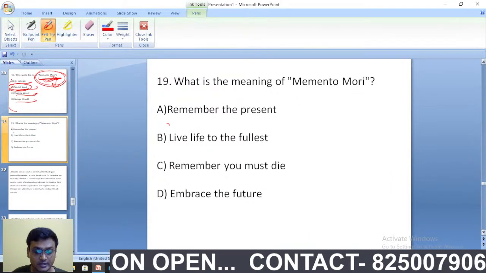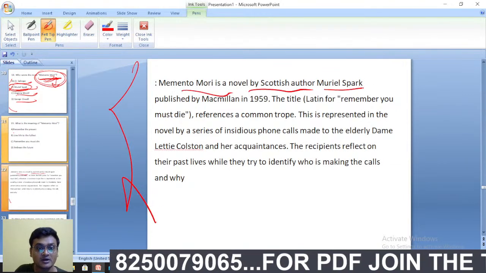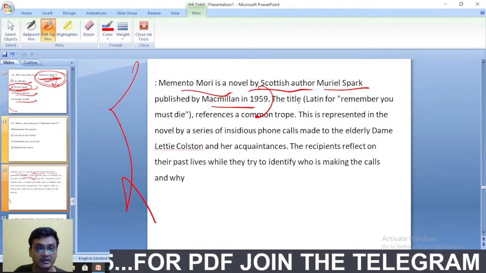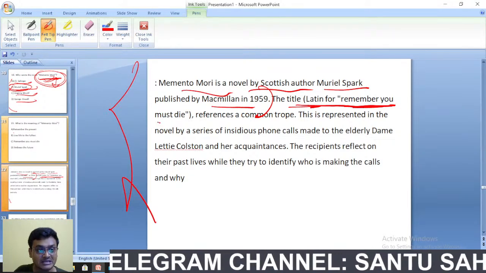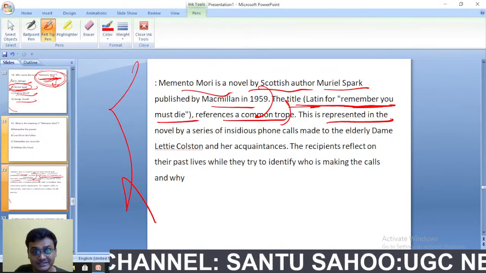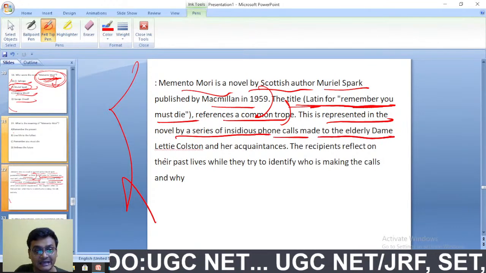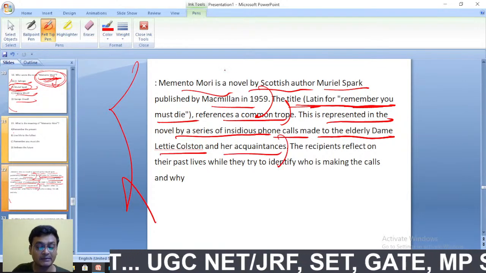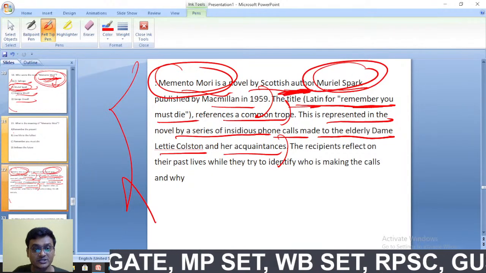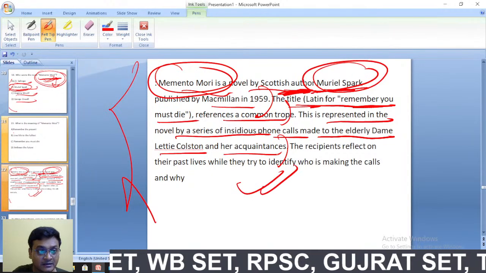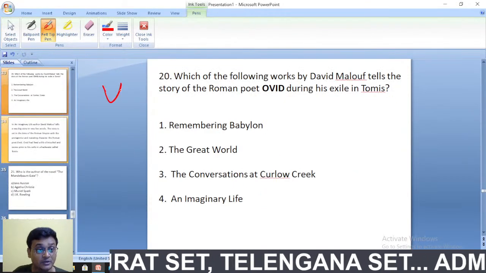Next question. Here is the explanation. Memento Mori is a novel by Scottish author Muriel Spark, published by Macmillan in 1959. The title is Latin for remember you must die. References to mortality are a common trope, represented in the novel by a series of insidious phone calls made to elderly acquaintances. So Memento Mori means remember you must die, by the Scottish author Muriel Spark. So C is correct: Muriel Spark wrote Memento Mori and Miss Jean Brodie as well. These are very important questions.